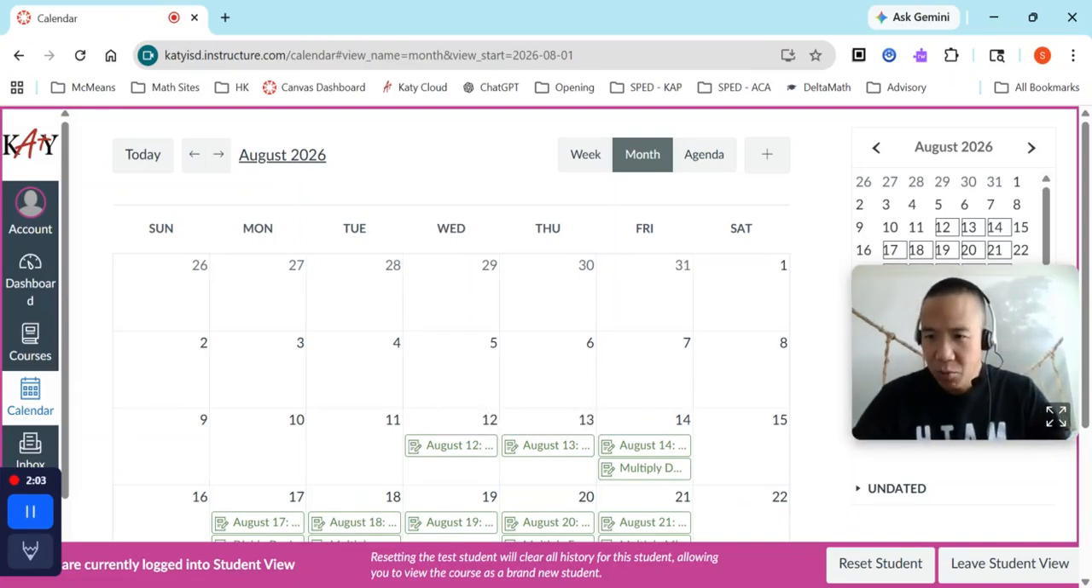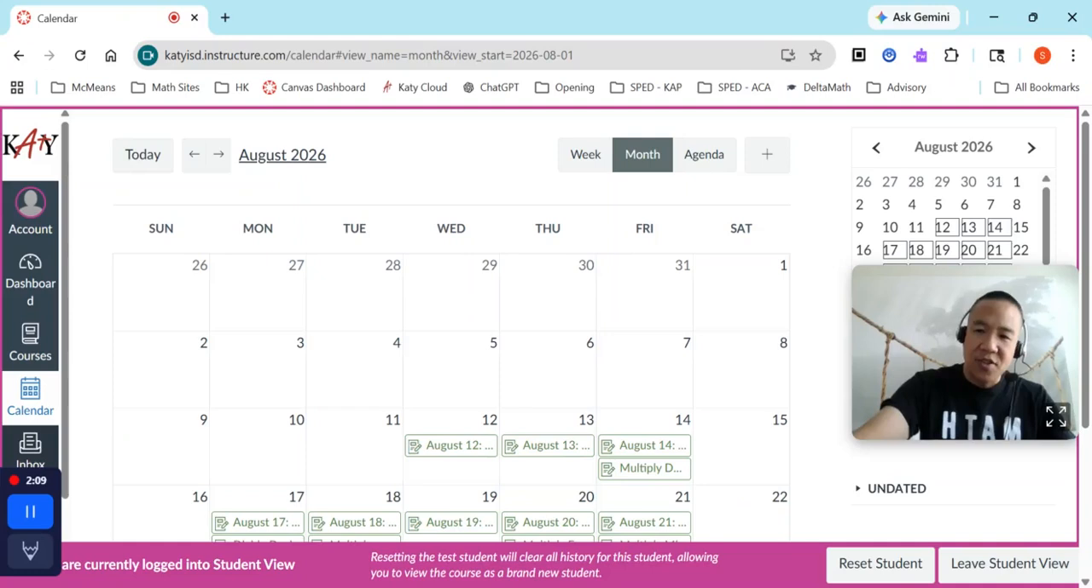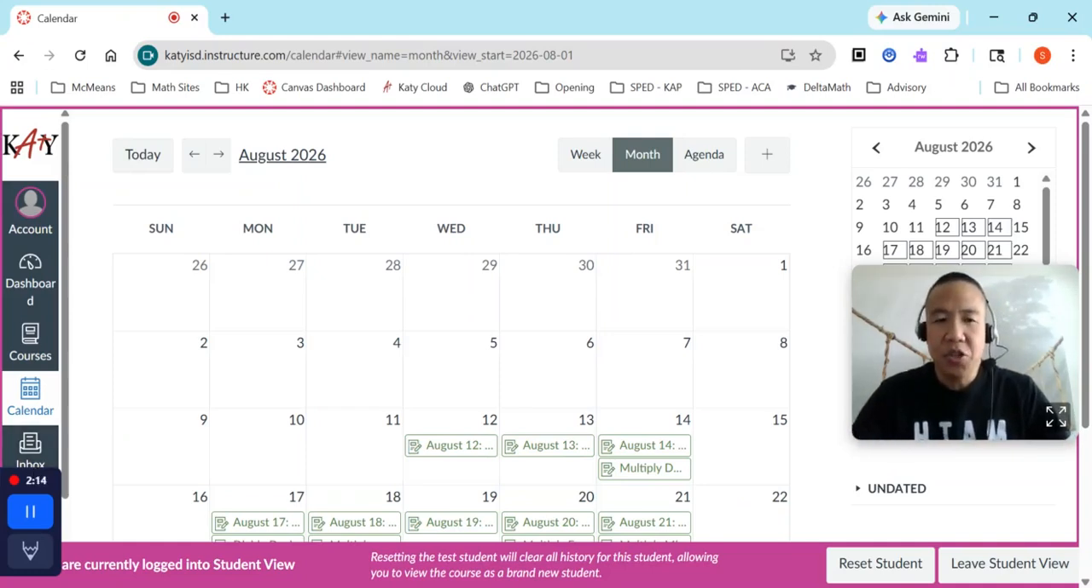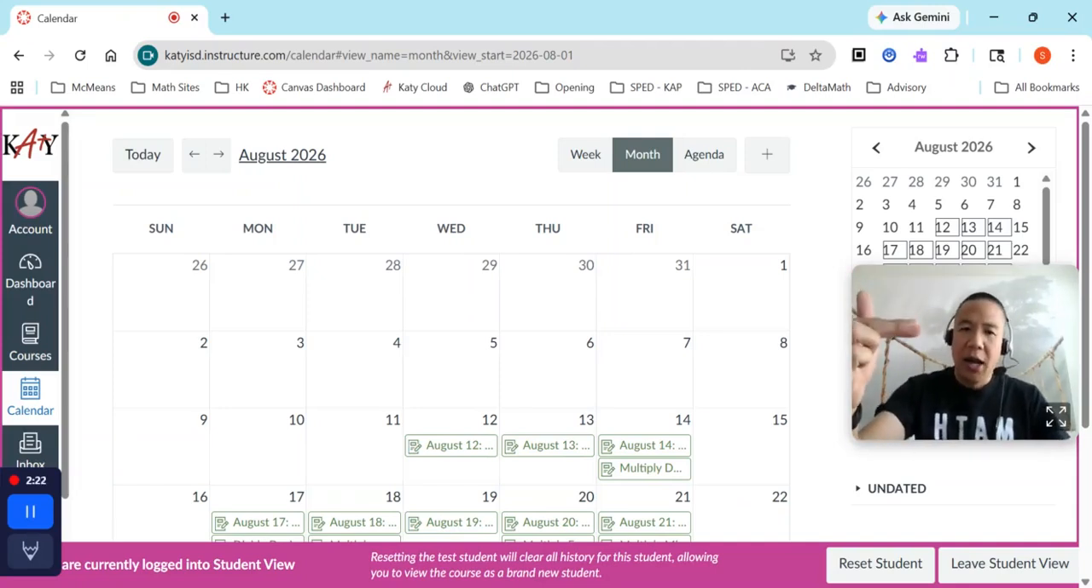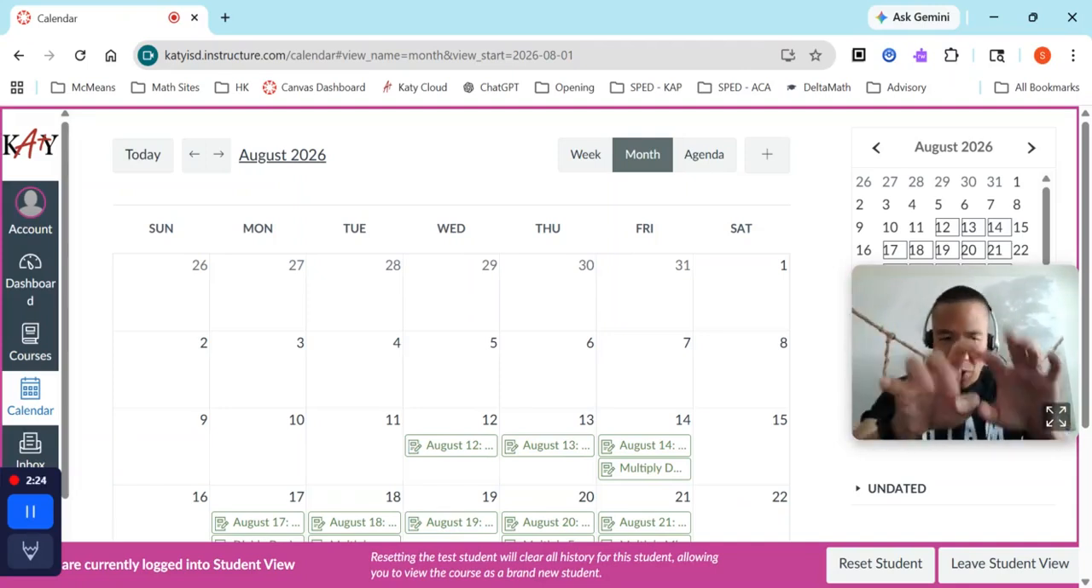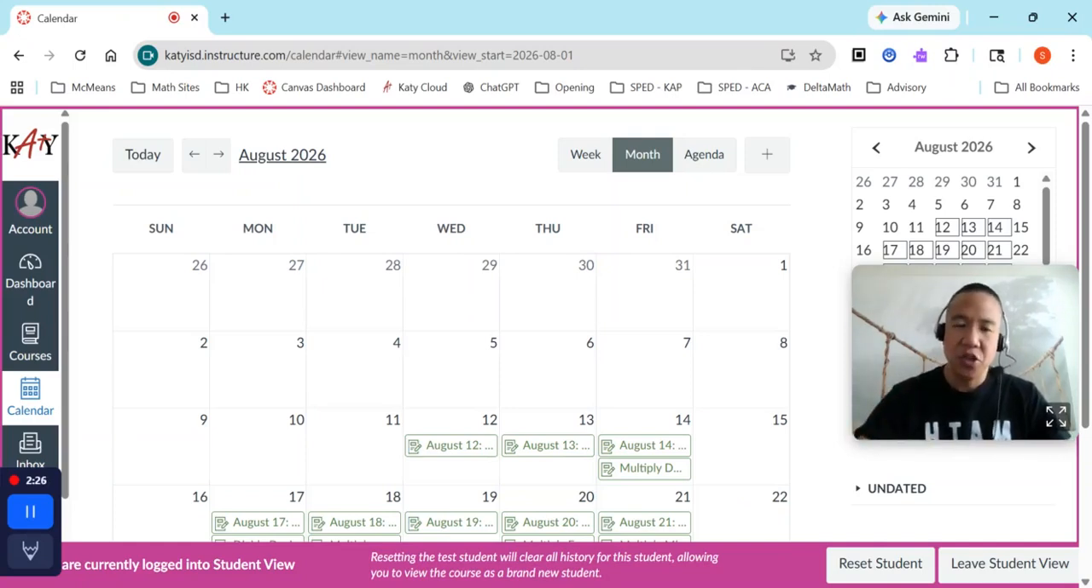So inbox, right here, you see inbox. Inbox on the side view, it's like your email. And I can't access it, but below it says help. So if you need to email one of your instructors, that is where you can ask questions. You just click on which teacher, and then you write a message, and it sends directly to us, so we'll be able to respond to you.